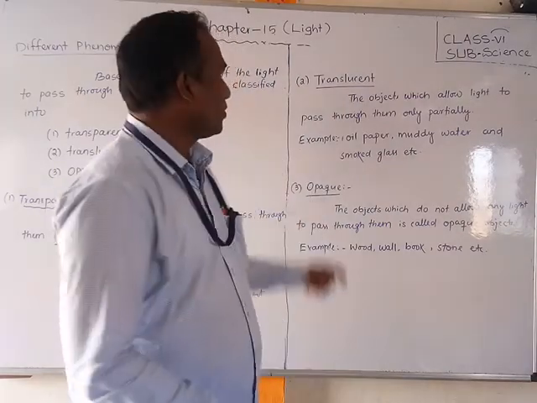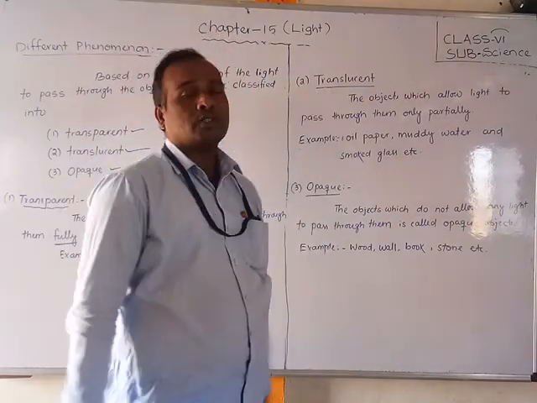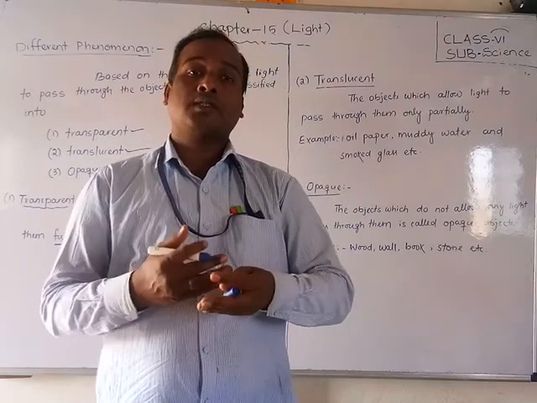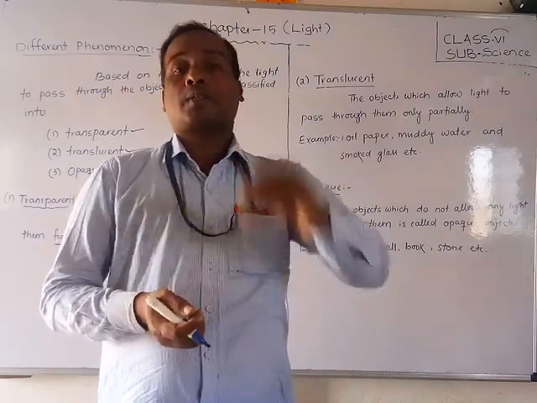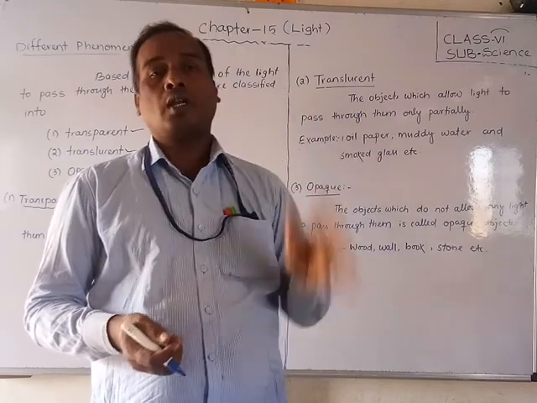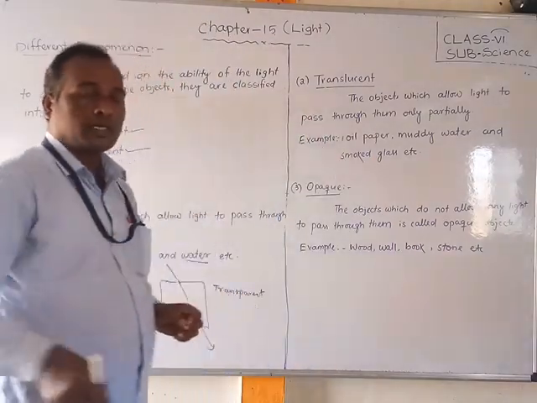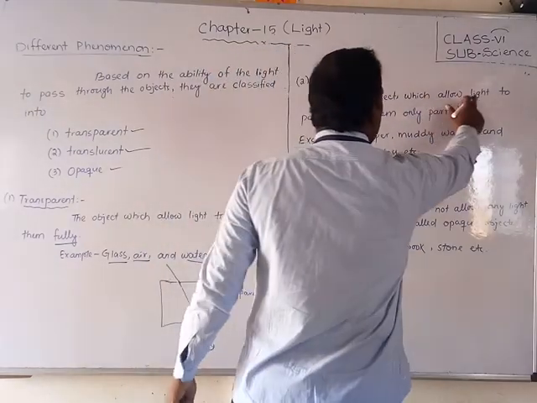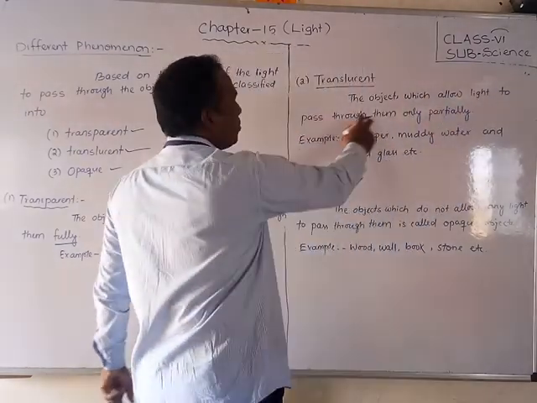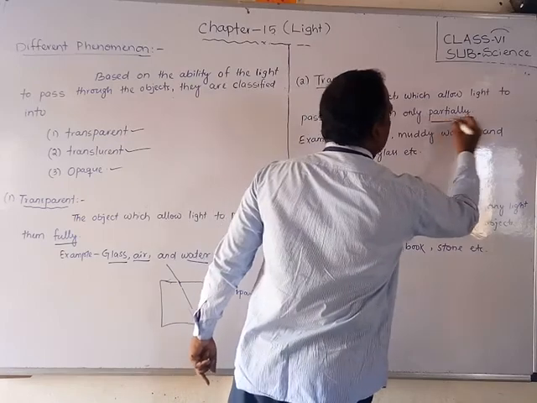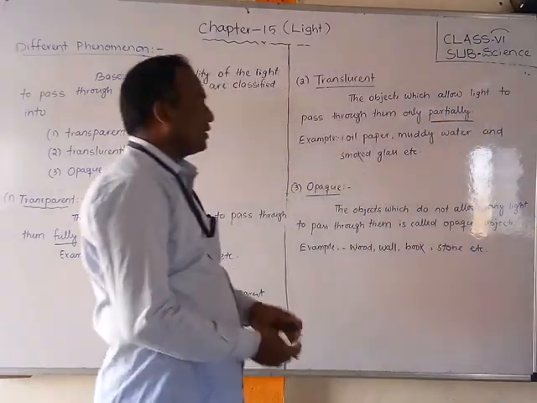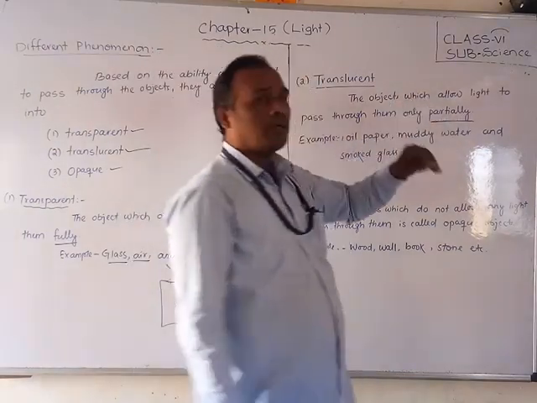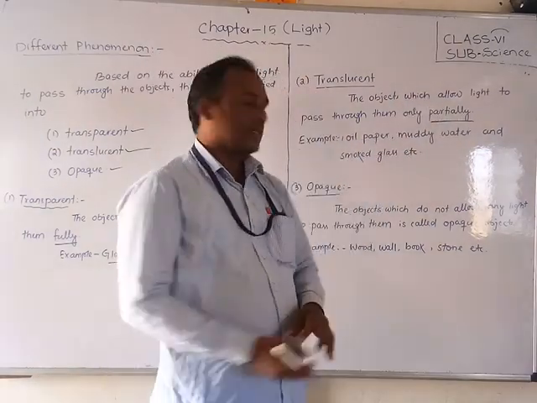Second, we are going to discuss translucent. Translucent means light will pass partially. Some percent of the light will be reflected or go away, but some light will pass through that object. Now look here: translucent objects allow light to pass through them only partially. Observe here, friends: fully there, partially here. That means a few lights will be reflected.